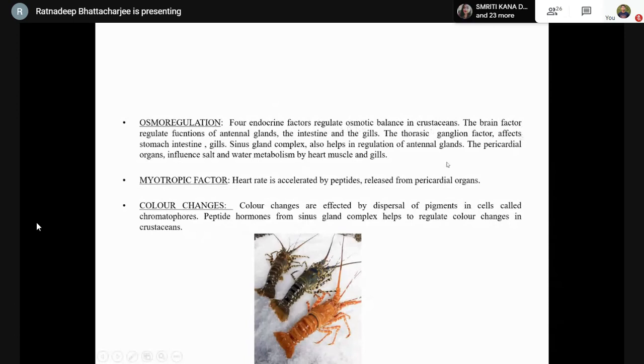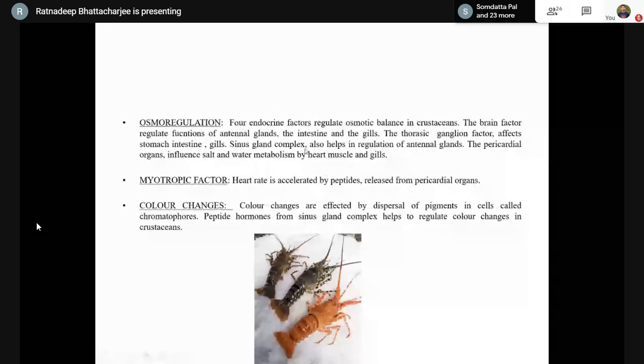The brain factor, which will regulate functions of the internal glands, the intestine, and the gills. The thoracic ganglion factor also affects the stomach, intestine, and gills. The sinus gland complex or the X-organ sinus gland complex also helps in regulation of internal glands. The pericardial organs influence salt and water metabolism by heart muscles and gills.